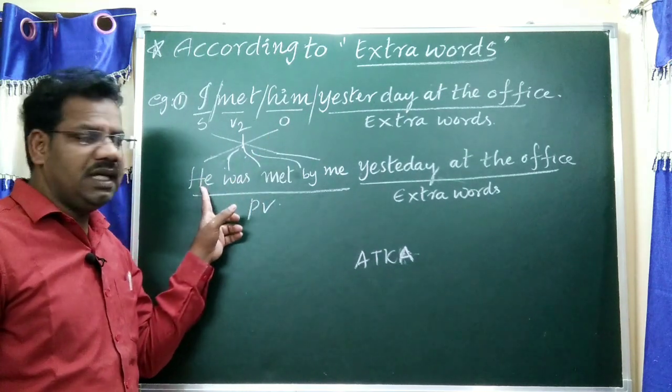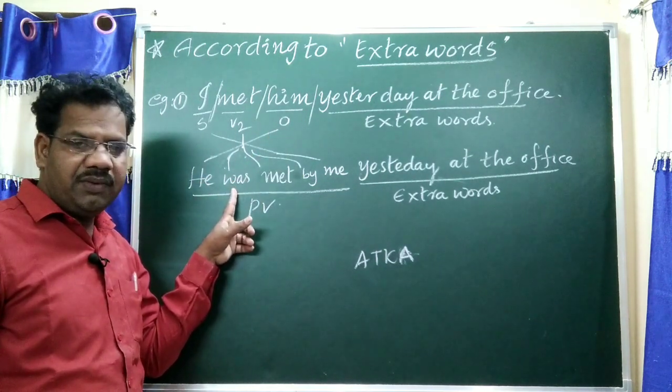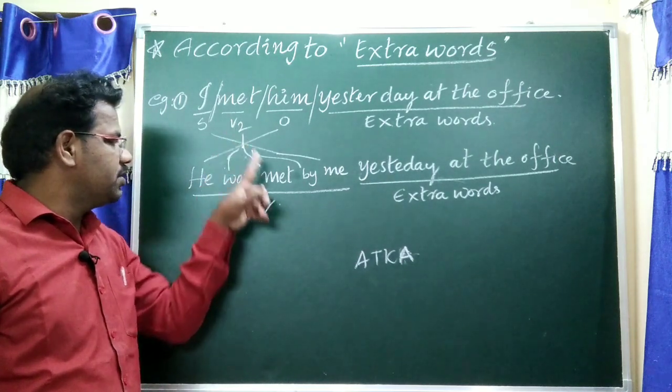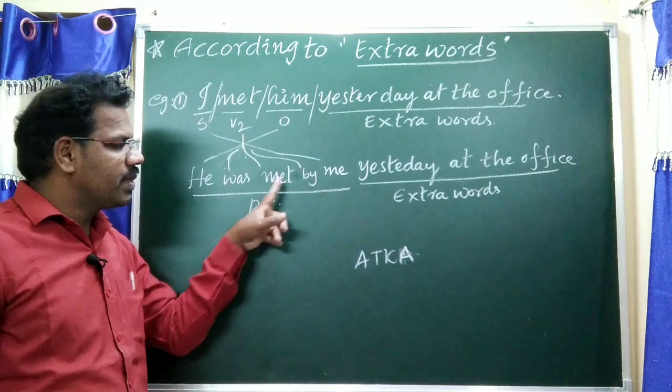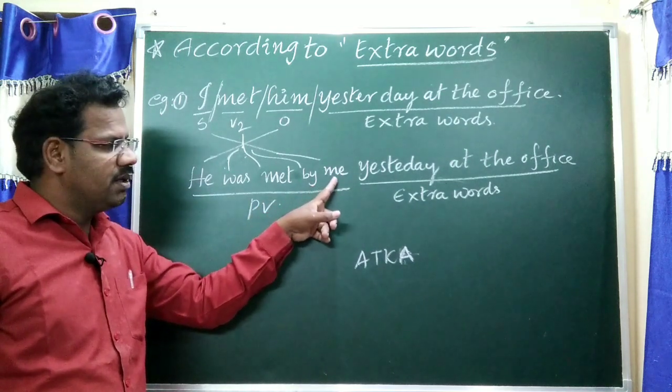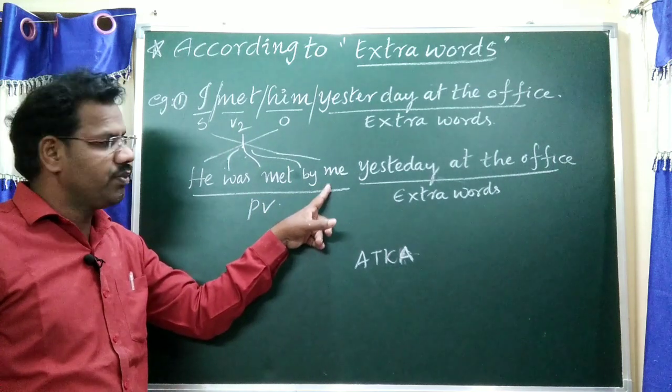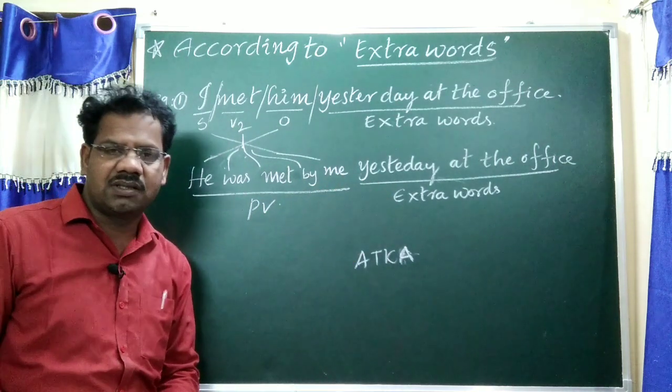"Him" changed as "he." Helping verb "was" because it is simple past tense. "Met," third form is "met" only again. Preposition "by." "Me" is written; "I" is written as "me." The remaining words are extra words.